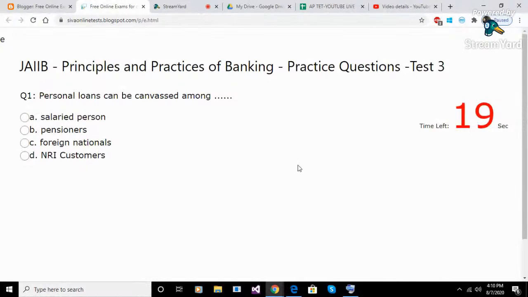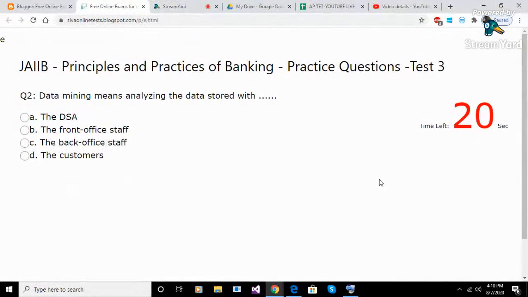Question 1. Personal loans can be canvassed among. Option A. Salaried person. Option B. Pensioners. Option C. Foreign nationals. Option D. NRI customers. Answer A. Salaried person.